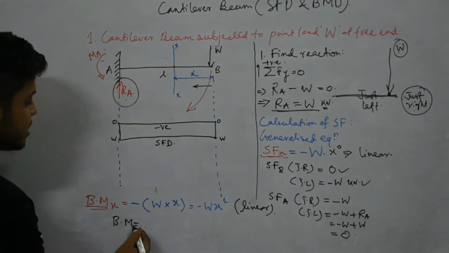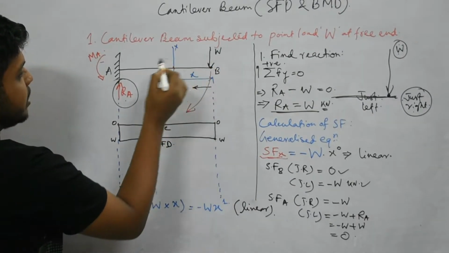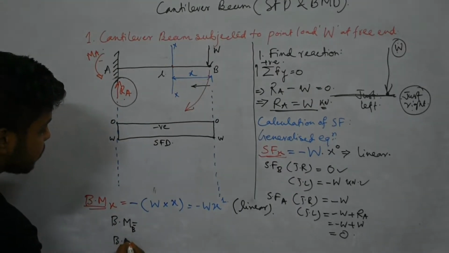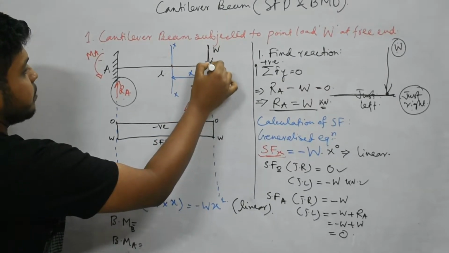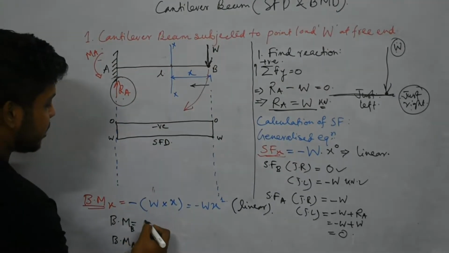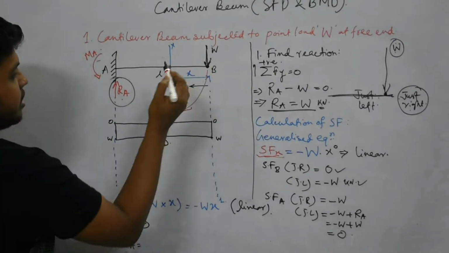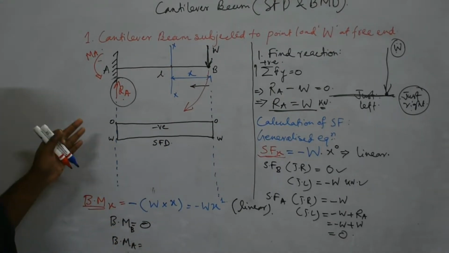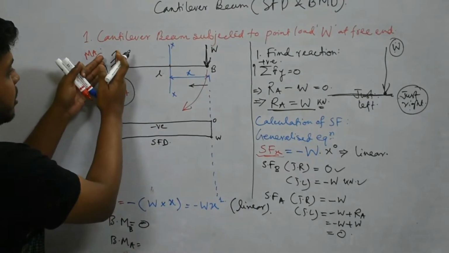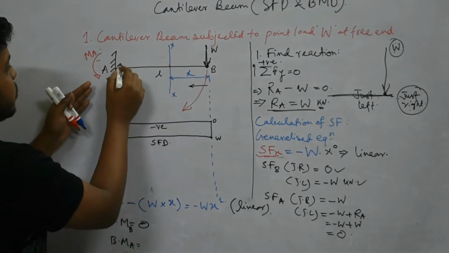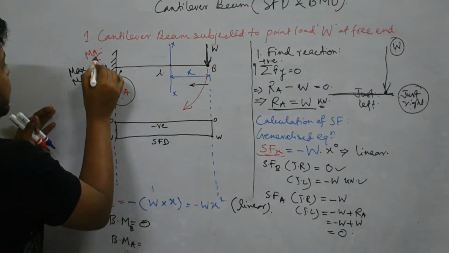Right now we will see bending moment at B and bending moment at A. At B the load is applying, but at the point itself the distance is 0. That means this is 0, so at B there will not be any bending moment. For a cantilever beam, as this is the fixed support, all the load is applying here. So the fixed support will try to resist this beam, so here the maximum moment will be generated.